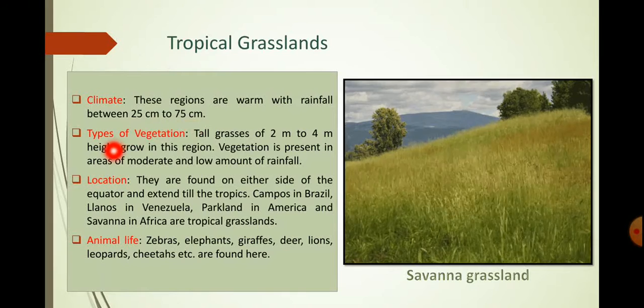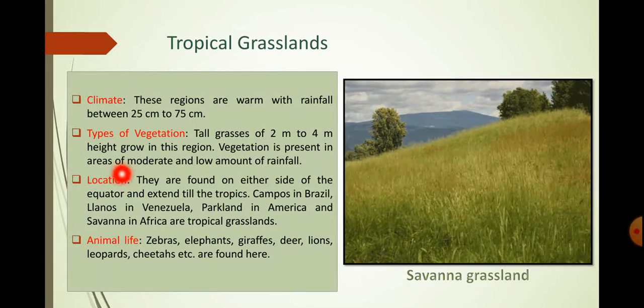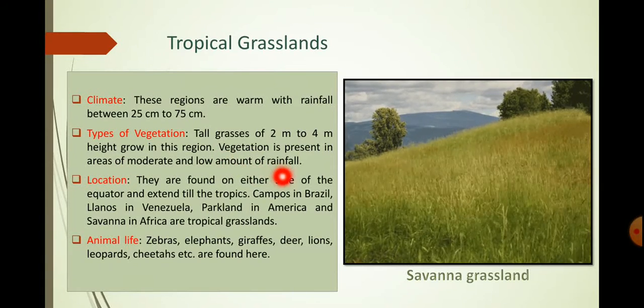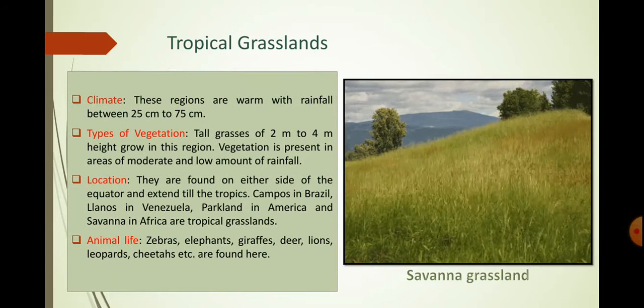And what is the type of vegetation? Tall grasses of 2 meter to 4 meter height grow in this region. Vegetation is present in areas of moderate and low amount of rainfall. In this picture also you can see that the grasses are tall, about 2 meter to 4 meter high.